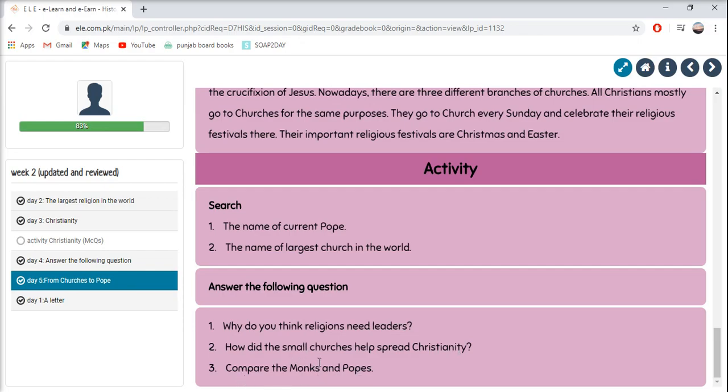So we have read about monks and then we have read about popes. You need to make a Venn diagram or you can make 2 boxes and compare these two. A Venn diagram will also have some similarities. So we have to write the differences and similarities. If you don't know how to make a Venn diagram, simply go to Google and write Venn diagram. After answering these 3 questions on your copy, your day 5 for history is complete.